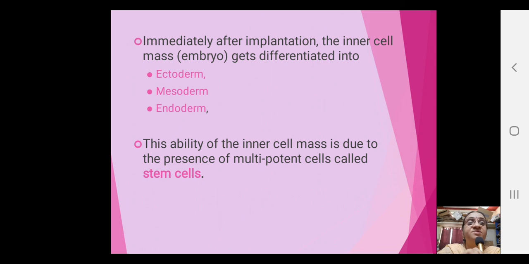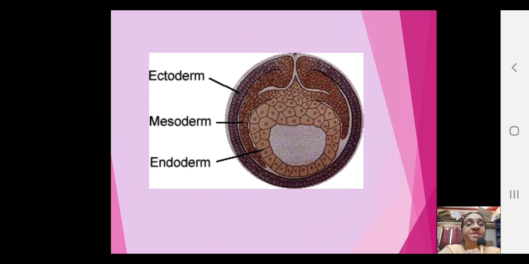Understand that after implantation, the inner cell mass is differentiated into ectoderm, mesoderm, and endoderm, and these are three layers. Last year in animal kingdom you have learnt about diploblastic and triploblastic, isn't it? So we are all triploblastic. Triploblastic means three layers. Now you see ectoderm, mesoderm, endoderm, how they are here in the diagram, have a look, isn't it? So you have seen. So each particular layer, the cells are giving rise to a particular organ system.